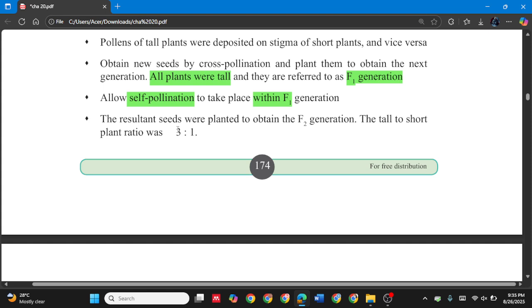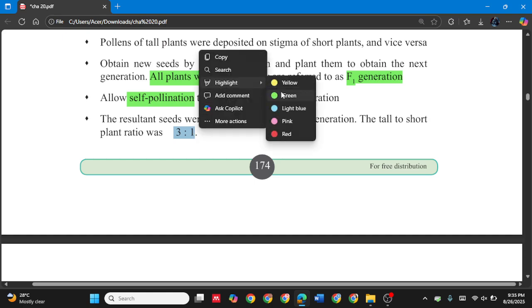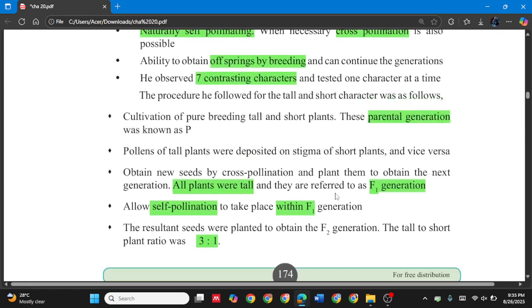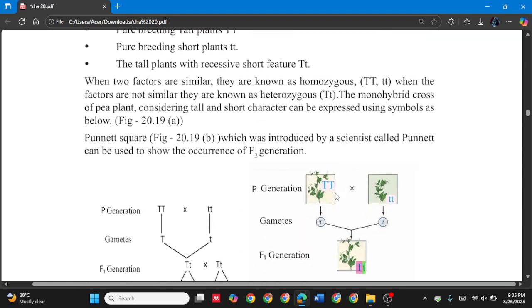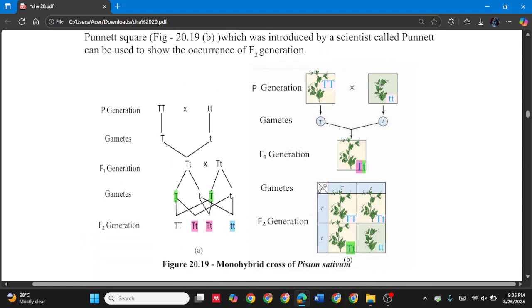The tall to short plant ratio was 3 to 1. 3 to 1 is from their appearance. The three plants are tall because they contain the dominant gene, and one plant is short because it does not contain the dominant tall plant gene. Okay, so from the appearance it's 3 to 1.